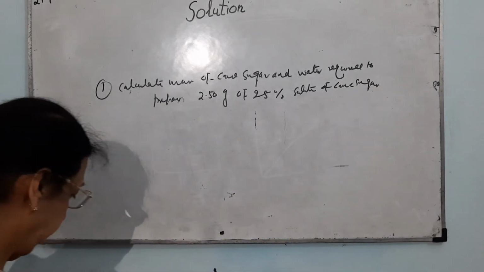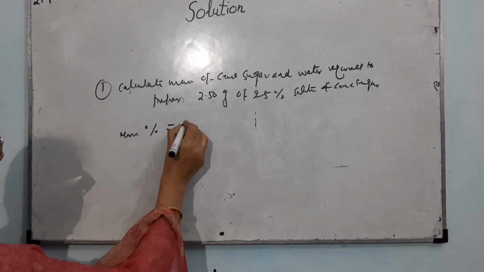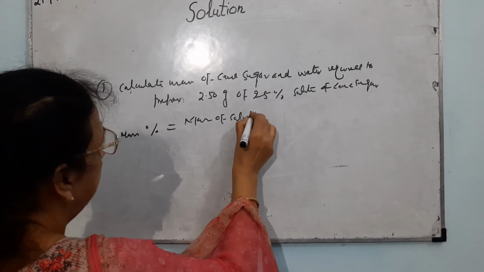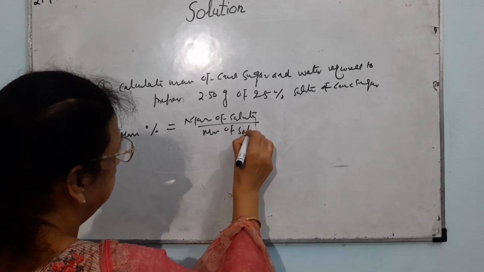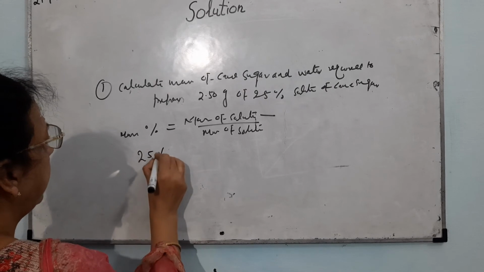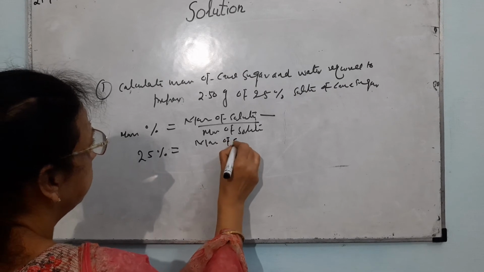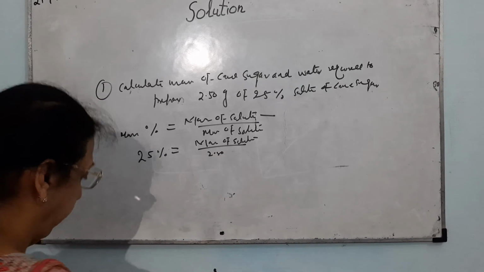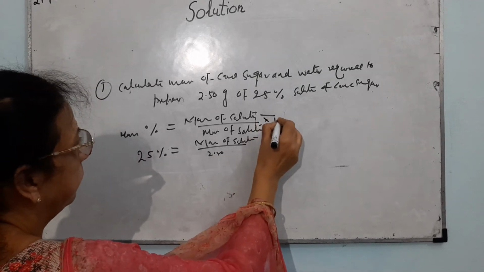Now, you know mass percent is equal to mass of solute divided by mass of solution, into 100. Here you have to calculate the mass of solute. It is given: 25% is equal to mass of solute divided by 250, the mass of solution, into 100.